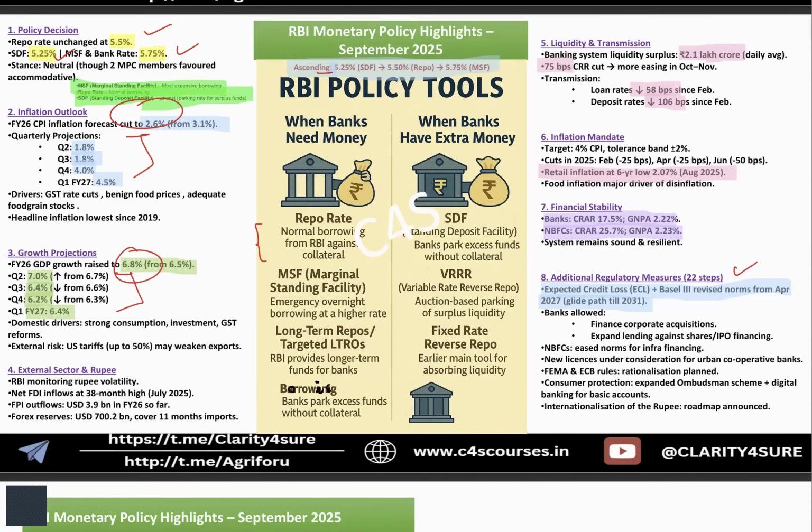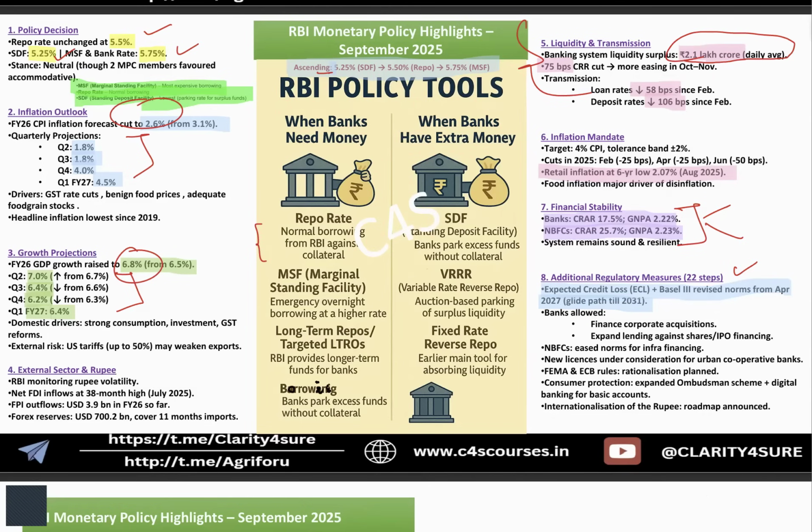The financial stability data related to GNPA and CRAR is very important, because these two data have been discussed in RBI's annual report and the annual report of the Department of Financial Services. Inflation targeting is 4 plus minus 2, and liquidity and transmission is again very important. You know that there is surplus liquidity of 2.1 lakh crores on a daily average basis with the banking system of our country.